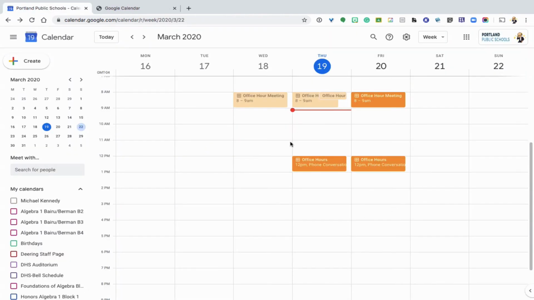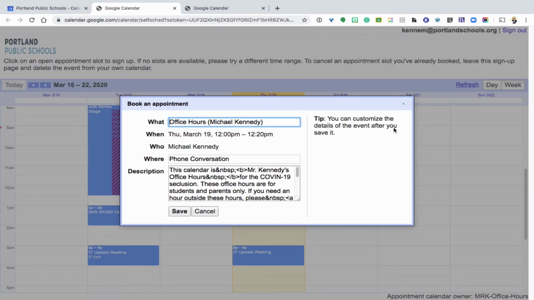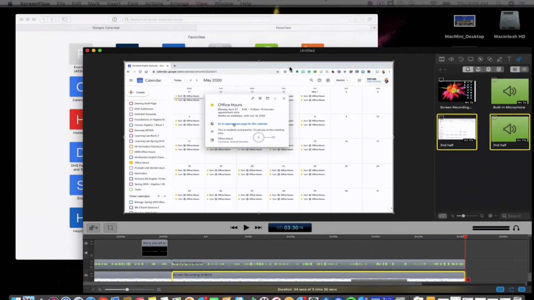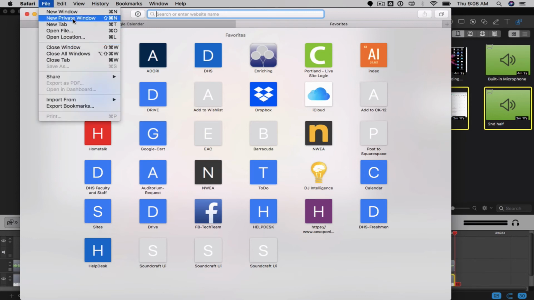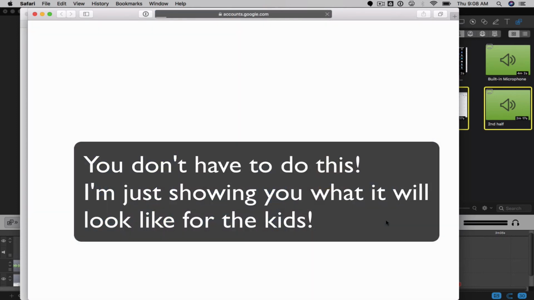All right, so here we have our appointments, and what does this look like? Of course, when we click this, we go to the appointments page. We see this here. Well, yeah, that looks all right, but this isn't the way it looks for the students. So for the students, I have logged into a private window. I'll go here and choose new private window to keep me locked out. I'll paste in that link and go to it.